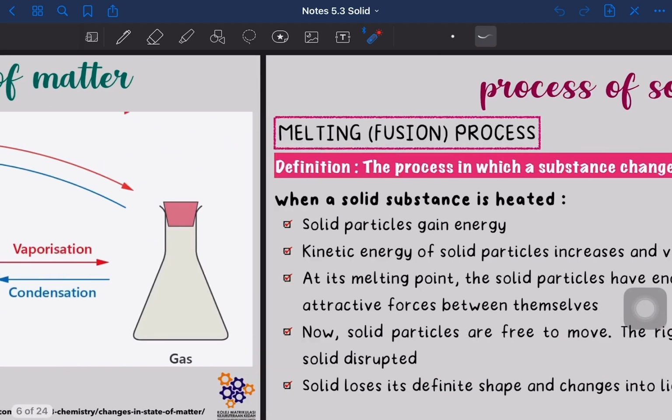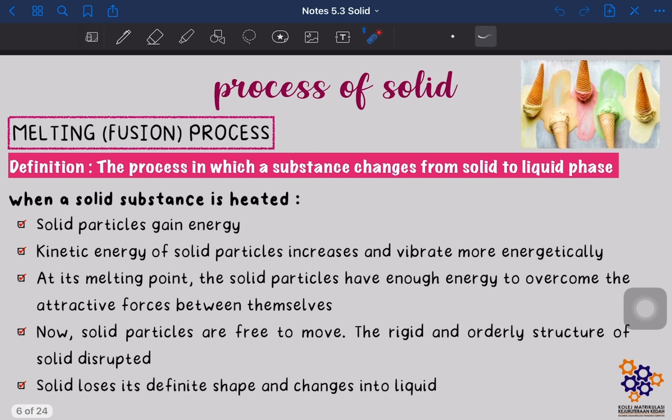Okay, so let's look at the process of solid. So we learn 4 processes of solid, which are melting, freezing, sublimation, and deposition. Okay, so let's look into the melting process, or we can call it fusion process. So what is melting? So it is the process in which a substance changes from solid to liquid phase.